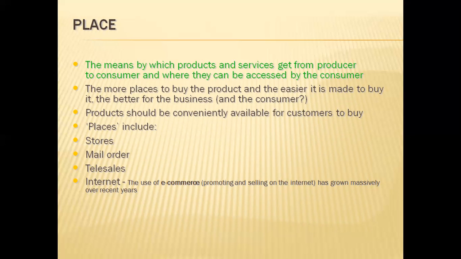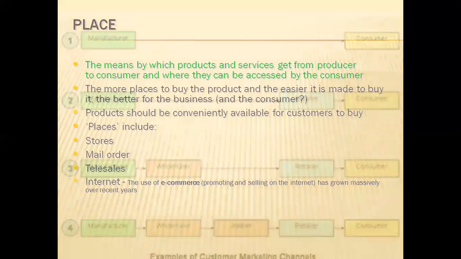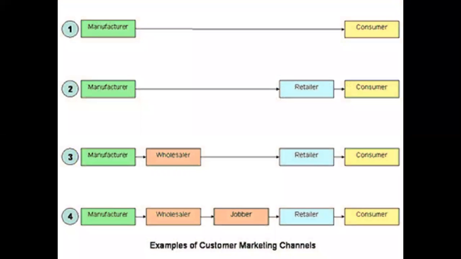Products should be conveniently available for customers to buy. So places include stores, mail orders, telesales, internet. The use of e-commerce, which has grown massively over recent years, Flipkart, Amazon, Meesho, and right now many of them are going with online purchases and sales. We have different channels that can be used to reach your final consumers.